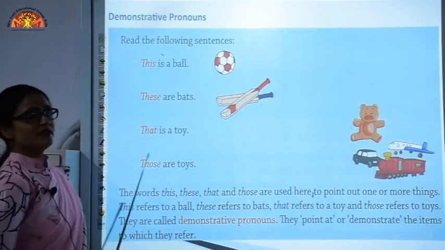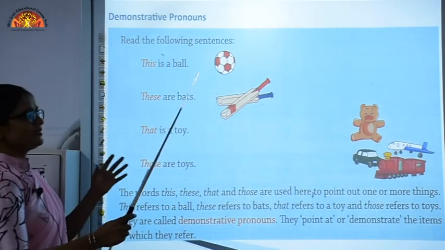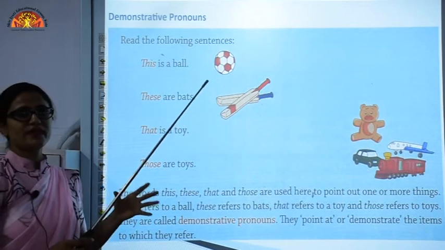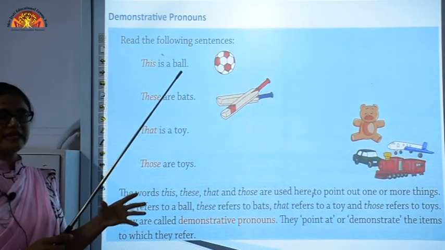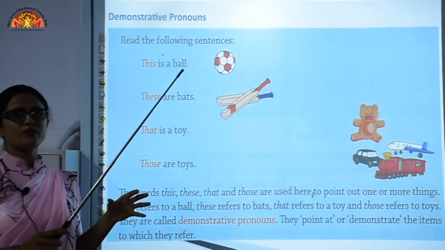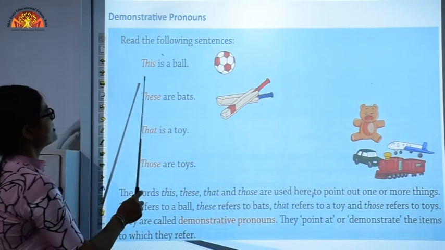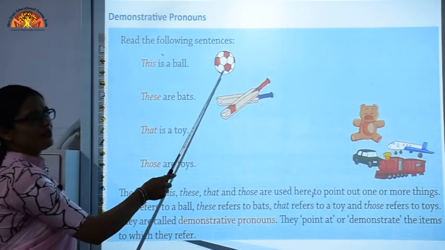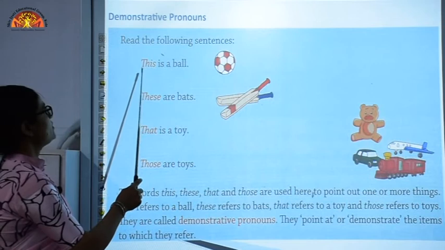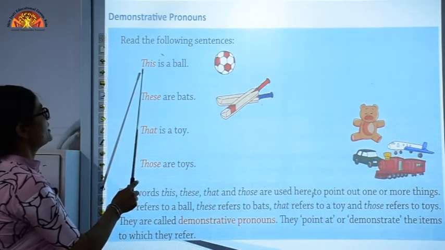Now let's see the third type of pronoun, that is demonstrative pronoun. With the help of demonstrative pronouns you can tell which thing is this, and for this thing what pronoun can be used. Like, read the following sentences. This is a ball. You can see in the picture a ball is there. So the sentence is completed with the help of this.